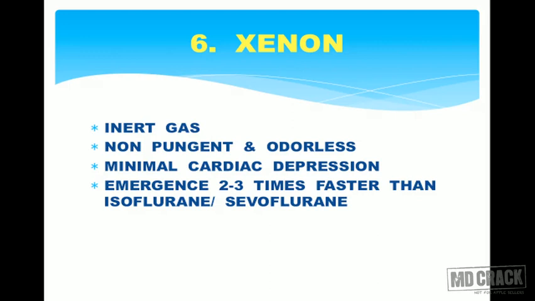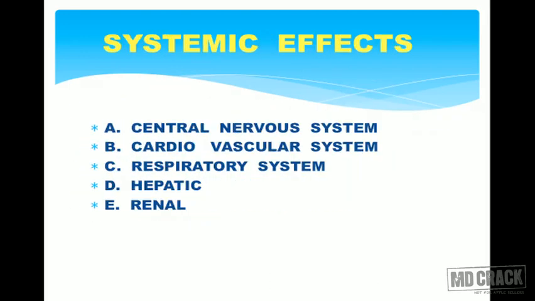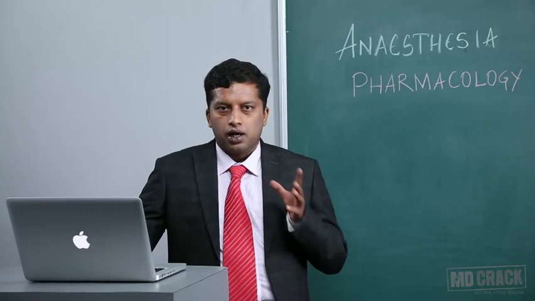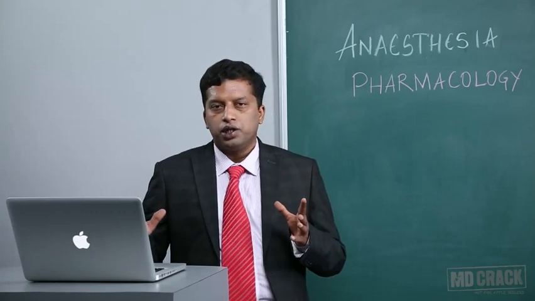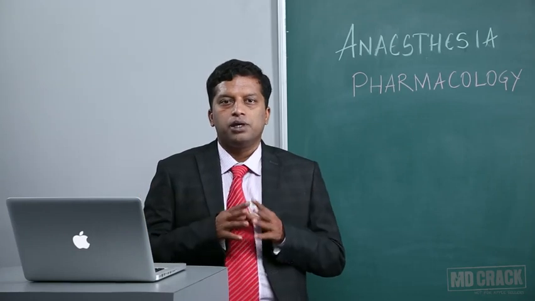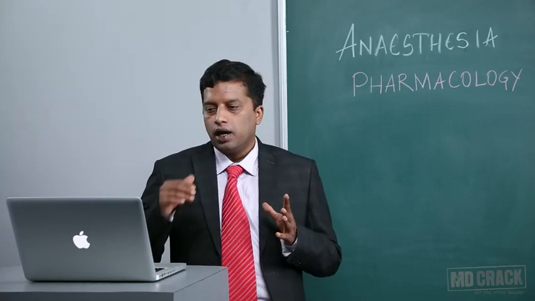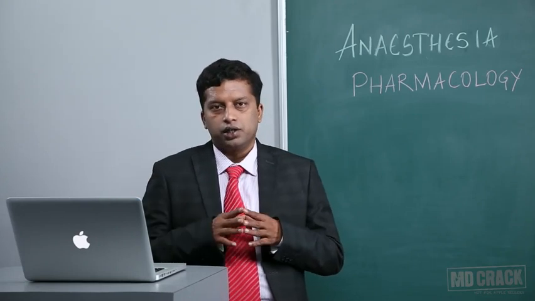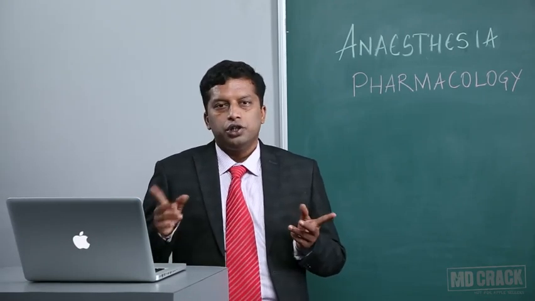So I have discussed in detail all the 6 inhalational agents, their uses, their drawbacks, their chemical structure and their nature. Now I am going to talk in detail about their systemic effects on each of the systems, that is CNS, central nervous system, cardiovascular system, respiratory system, hepatic system and renal system. To make it simple for you guys, I have noted it down in the form of charts where there will be comparative pharmacology between all the drugs, and I have listed certain points under each system, how you distinguish each one from others.